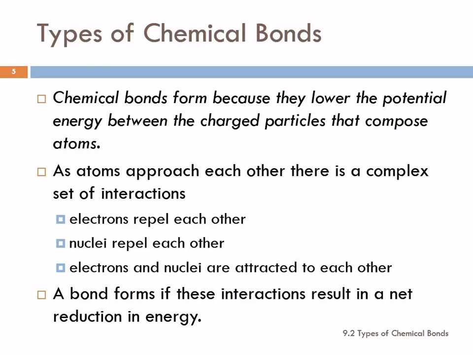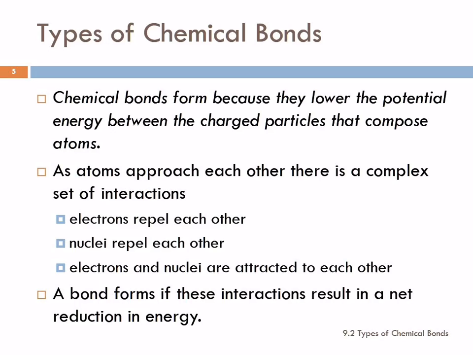Chemical bonds form because it lowers the potential energy between the particles. So all atoms are composed of positive and negative particles, protons and electrons, and then there are neutrons in there as well. But those charged particles interact with each other. And a chemical bond will form when you reach a lower potential energy state as a result of the combination